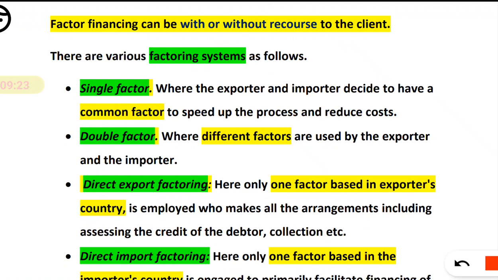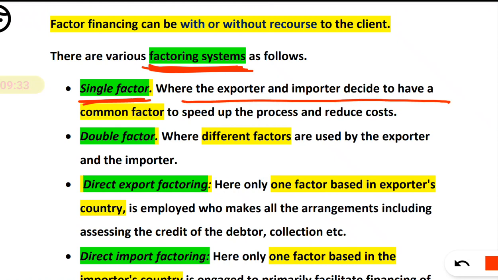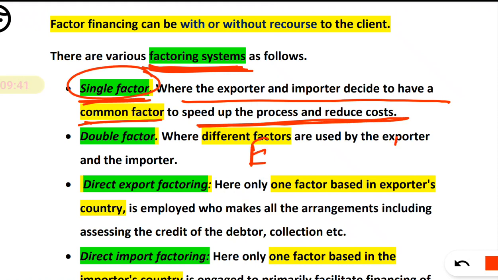Now, there are various factoring systems, and it is very easy. What are the factoring systems? First is the single factor. What do we mean by that? When the exporter and importer decide to have a common factor, to speed up the process and reduce the cost, that is the single factor. Simply, here is the exporter and here is the importer. The exporter will send goods to the importer, and the importer is supposed to send money after 6 months.